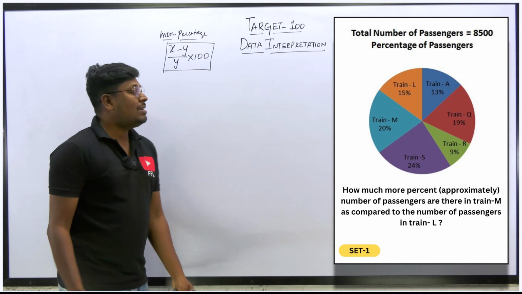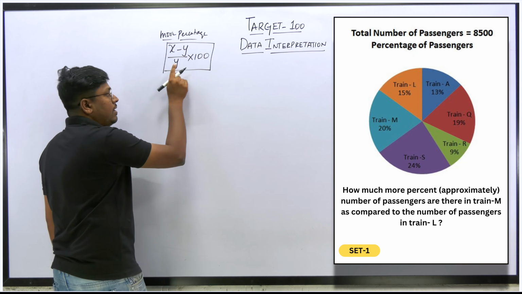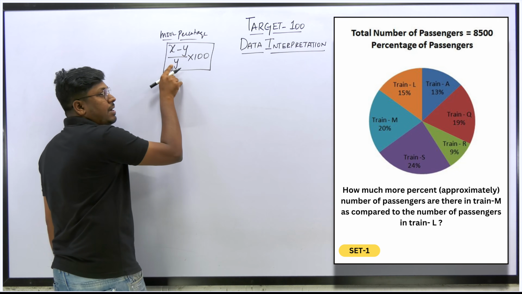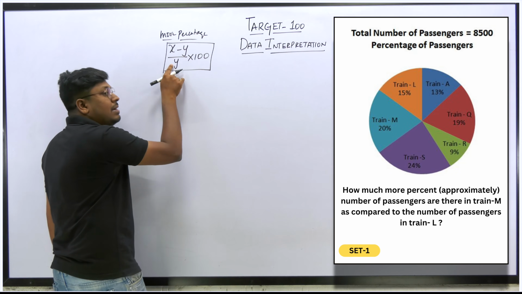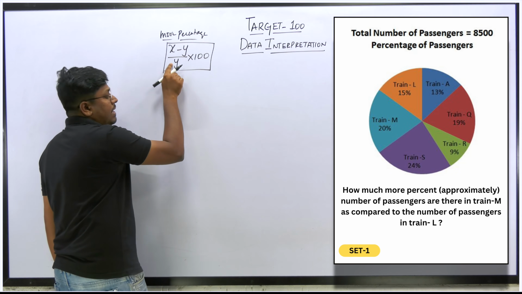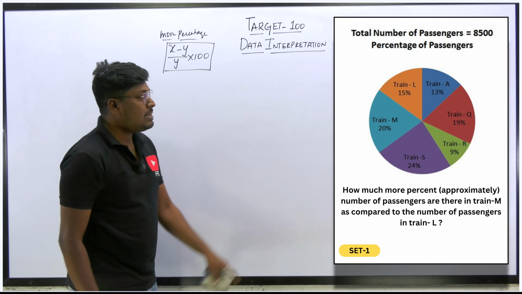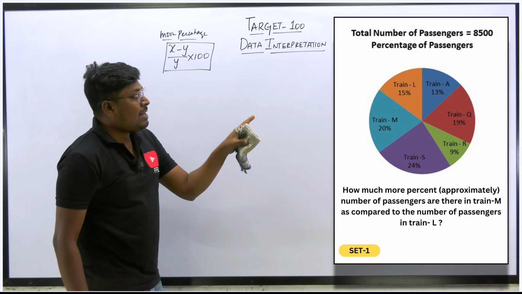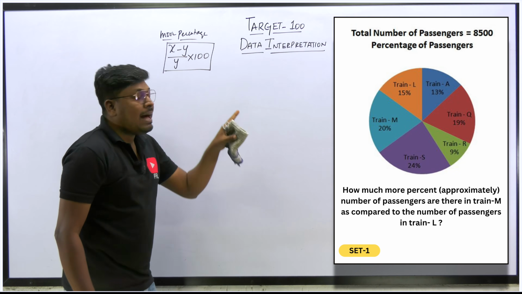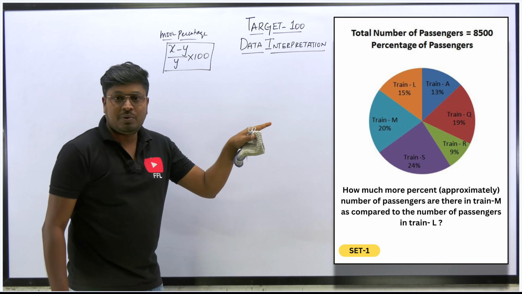And the second important thing: some students will have confusion whether I should put X in the denominator or Y in the denominator. If you are confused in this area, then better do one thing. Just find for which value we need to compare. The number of passengers in train M as compared to which value?